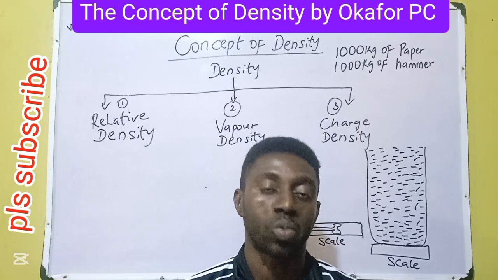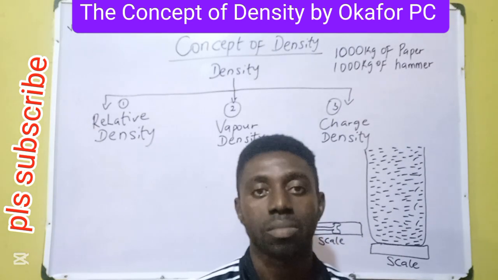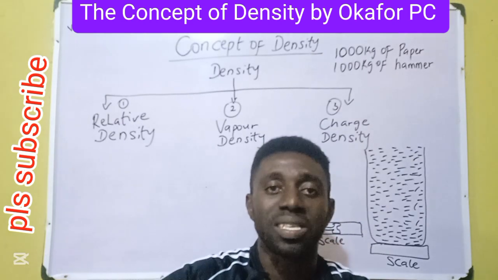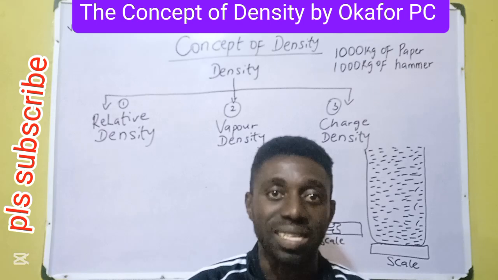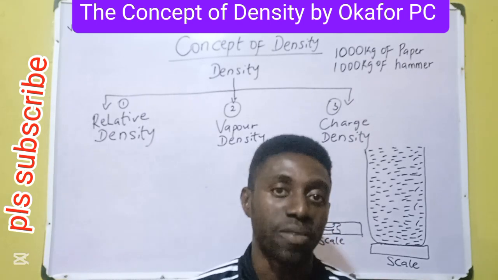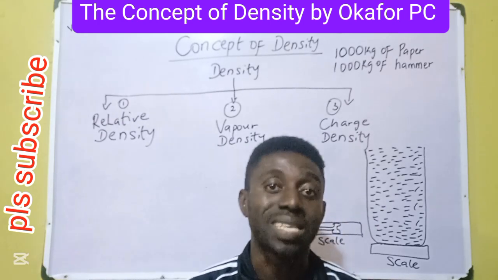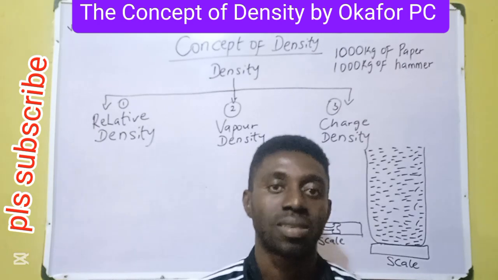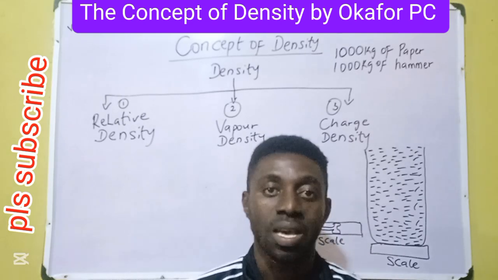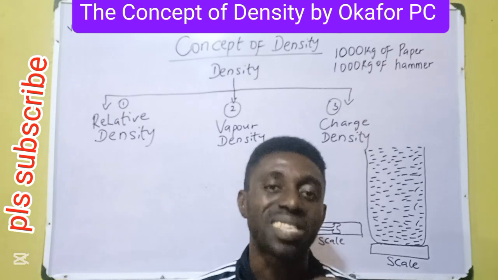But before then, my wonderful scholars, I would love to remind you of our discussion on physical quantities. Every matter has various properties that can be measured by scientists to find out what happens within the matter or how it behaves. Those properties are termed physical quantities because they can be measured, quantized. One of the physical quantities is our interest today. Density, a derived quantity. Density is a derived quantity.